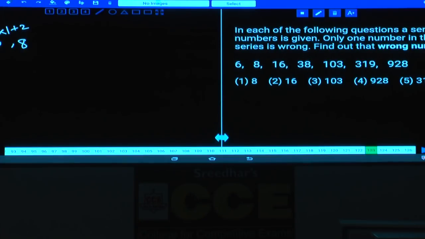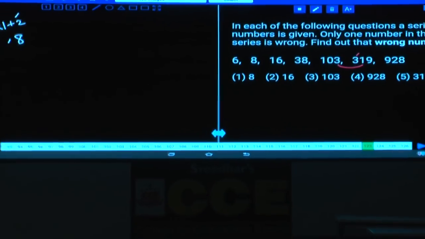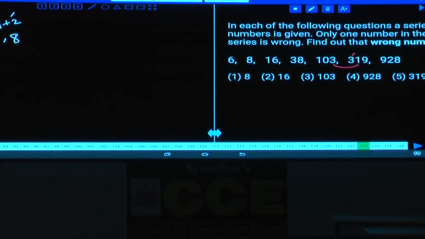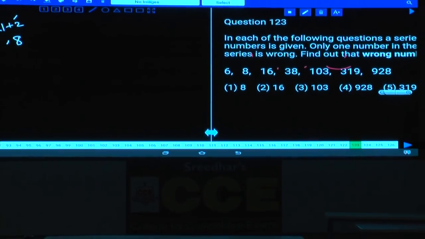Now see the last number if you observe here, 103 and 319. How can you express this one? 103 into 3 is 309, plus 10 is the number, isn't it? It started with 2, and here we are having 5, here we are having 10, and the difference must be plus 2, plus 4, plus 6, plus 8, plus 10, isn't it? Now here it is into 1, here it is into 3 and the remaining must be 1.5, 2, 2.5, 3 is the number. Clear now?